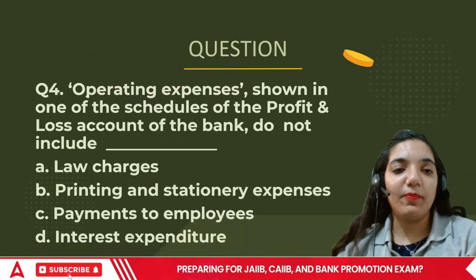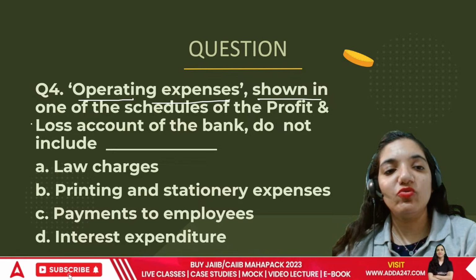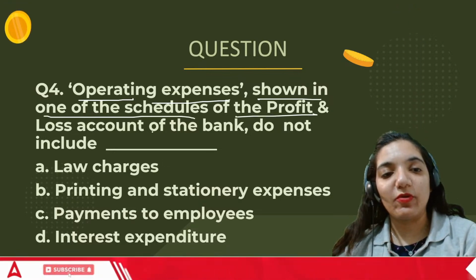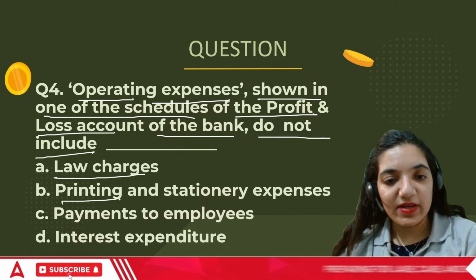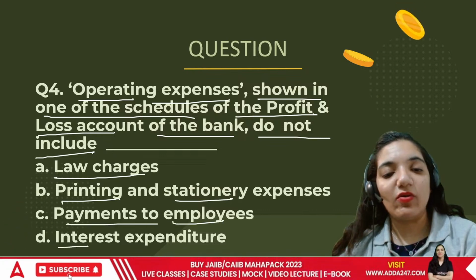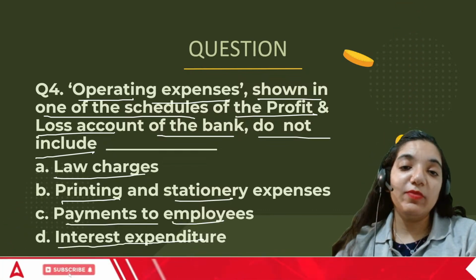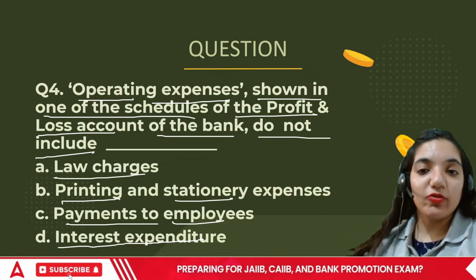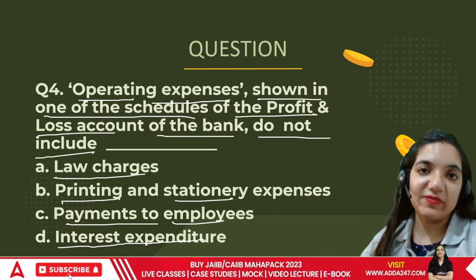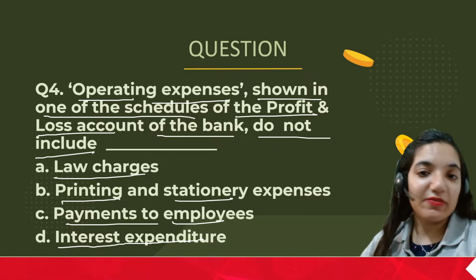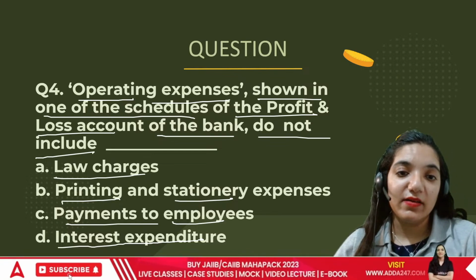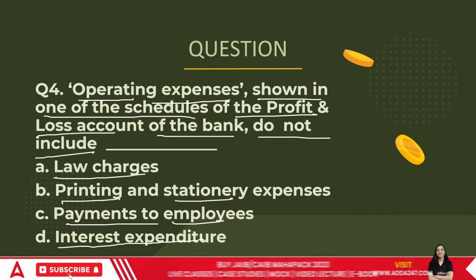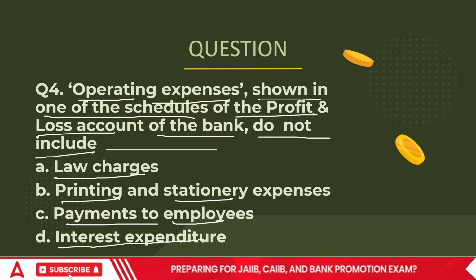Next point: the operating expenses shown in one of the schedules of the profit and loss account of the bank do not include law charges, printing and stationery, payment to employees, or interest expenditure. What do you mean by operating expenses? To run a bank, the bank has to incur certain expenses. Can the bank run away from those expenses? Not at all. The bank has to incur certain expenses to keep itself alive. So, what are those expenses that the bank has to compulsorily incur?